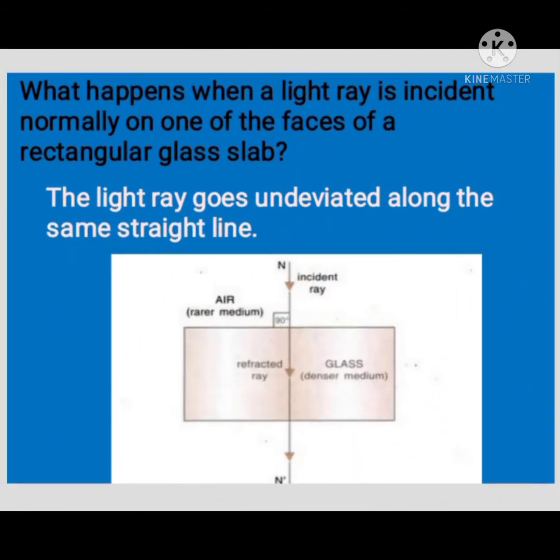Can you say what happens when a light ray is incident normally to the interface of two media? The light ray goes undeviated along the same straight line as shown in the figure.